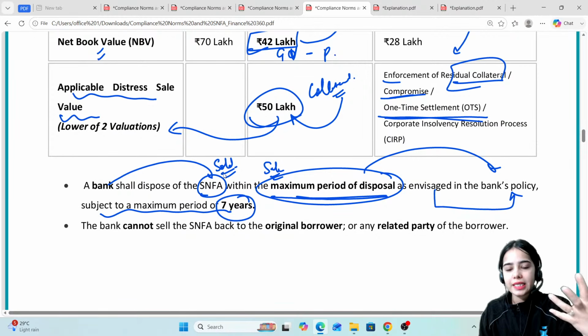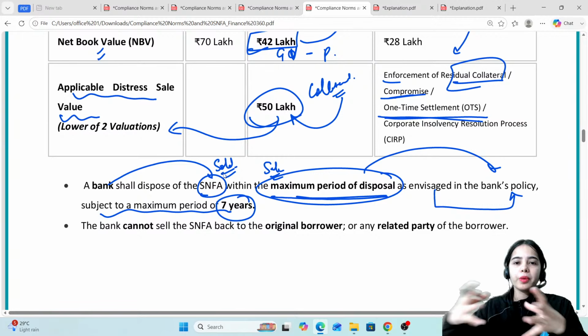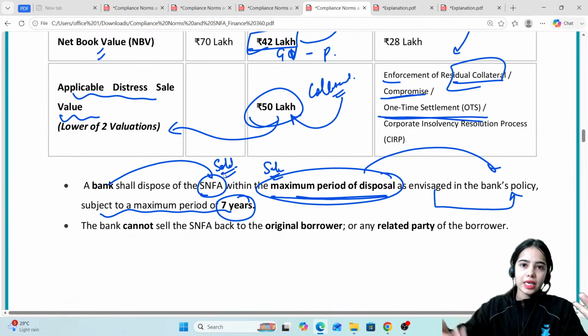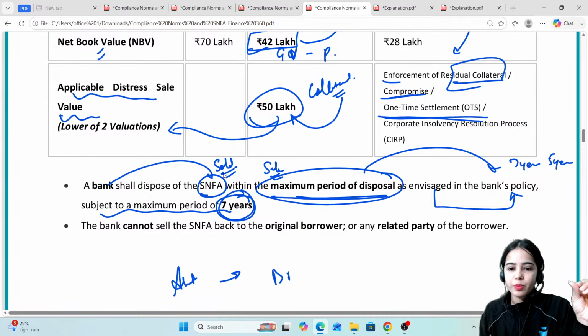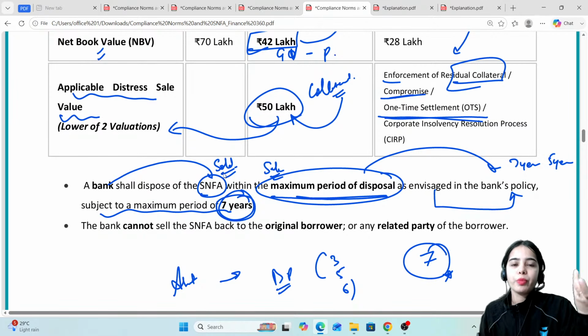That means RBI has said that as per the bank's policy, the maximum period of disposal for the asset can be 3 years, 5 years, but it should not be more than 7 years. So the asset has to be sold as per the bank's policy within 3 years, 5 years, 6 years, but it should not be more than 7 years. Within the maximum period of 7 years, this property has to be sold out, okay?